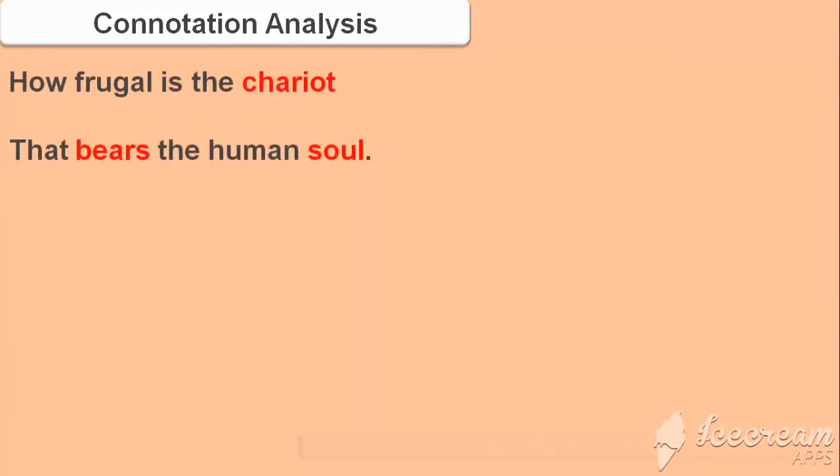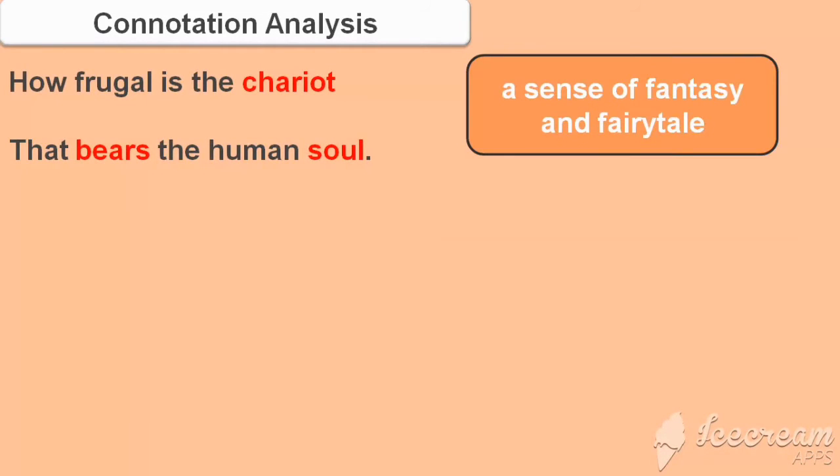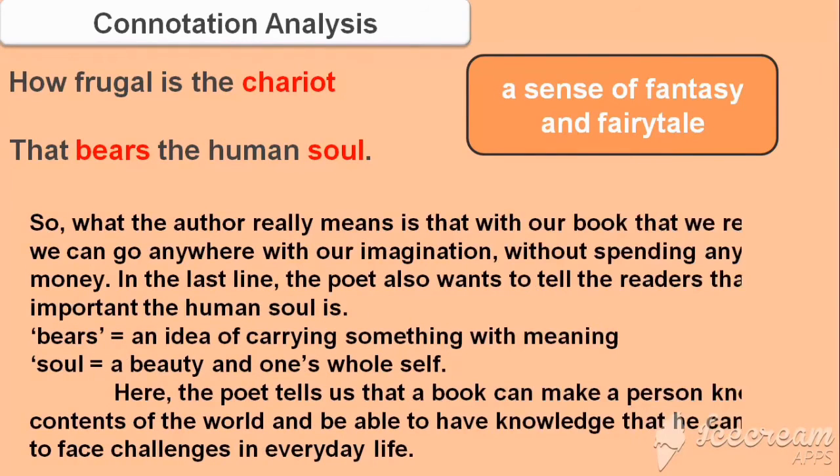In these lines, frugal means economical, while chariot means carriage, which always appears in a fairy tale. It is used to connote a sense of fantasy and fairy tale. This chariot is a metaphor that the poet uses to denote a book. So, what the author really means is, with the book that we read, we can go anywhere with our imagination